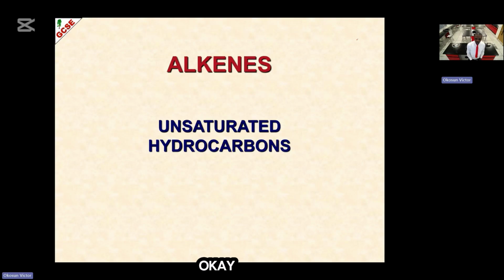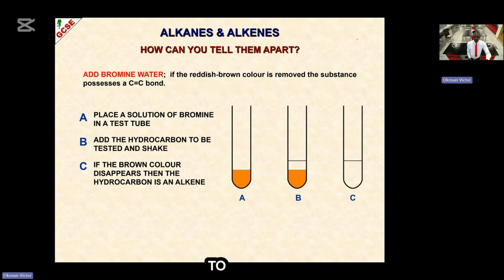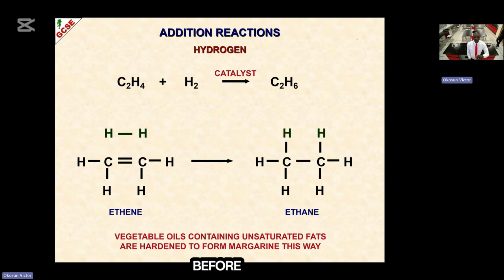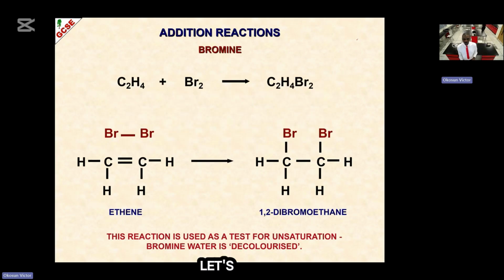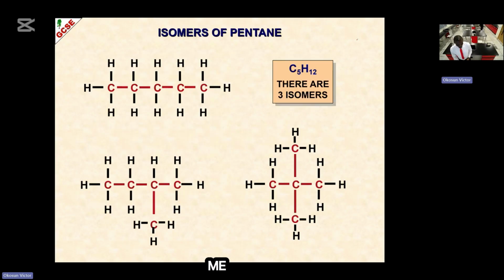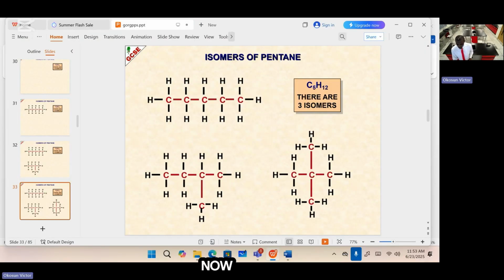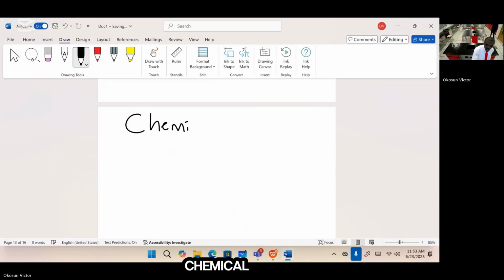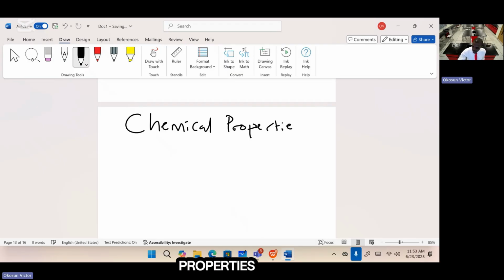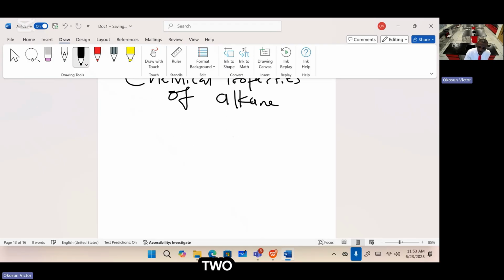Now we need to go to chemical properties first before we look at something. Okay, so let's look at chemical properties of alkane. Let me launch my board. Chemical properties of alkane. Alkane has two major chemical properties.